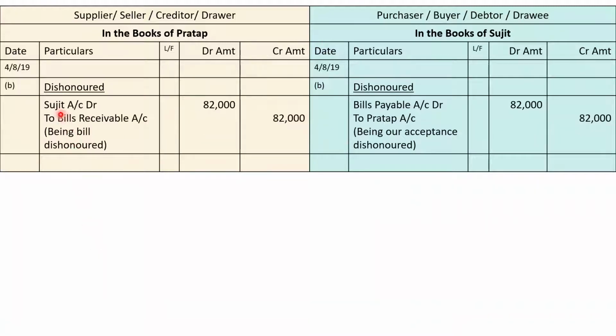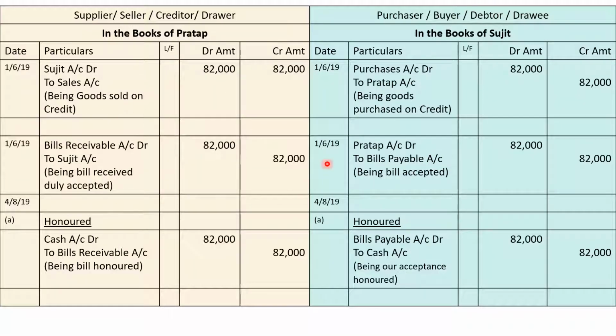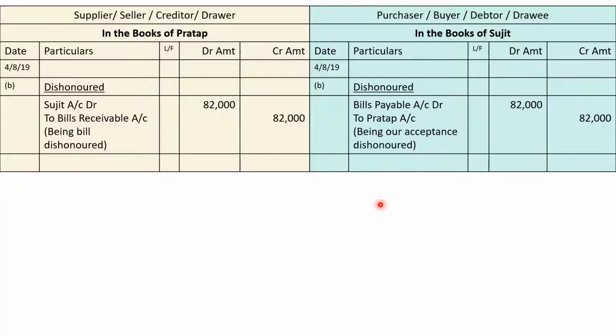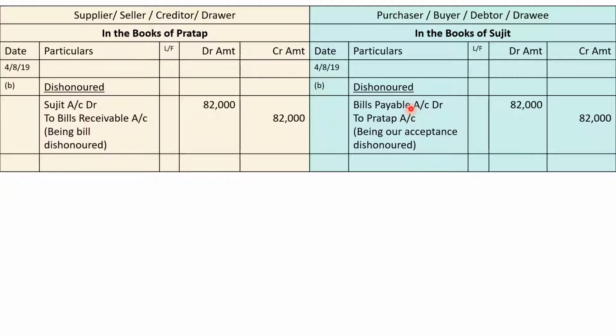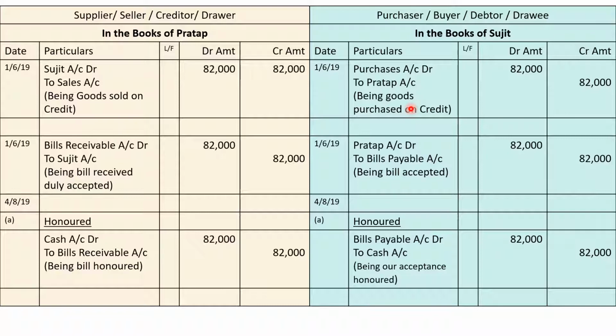Because cash is not coming in, the drawee is still our debtor, so we'll say he's our debtor, Sujit account debit. Same is the case of dishonor entries. Whether it is honored or it is dishonored, bills payable account is debited. The credit is given to different account.